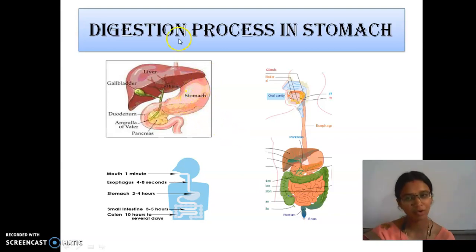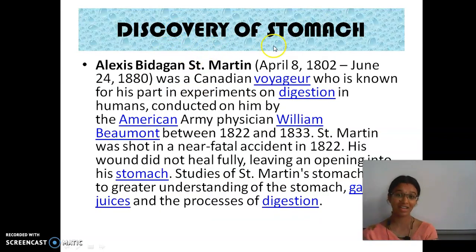We'll go into the next one, that is the discovery of the stomach. First, how the stomach was discovered. Alexis Saint Martin was born on April 8. He was a voyager.